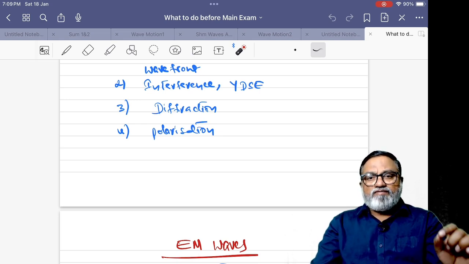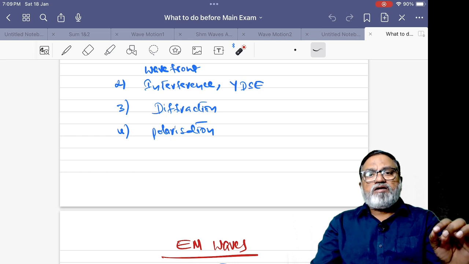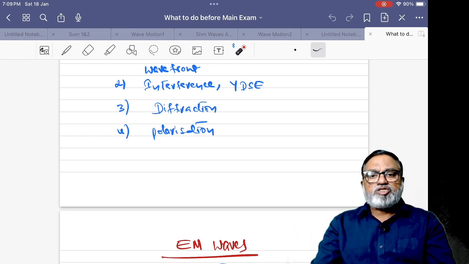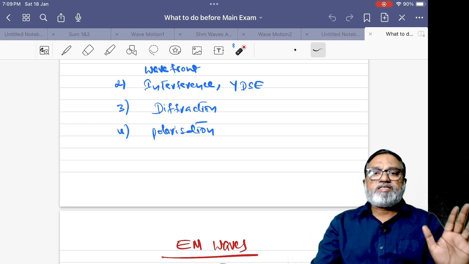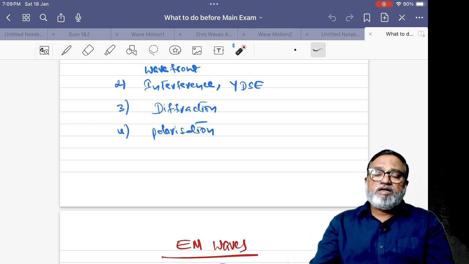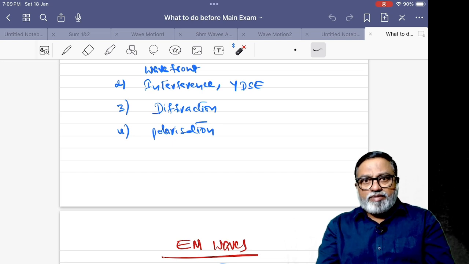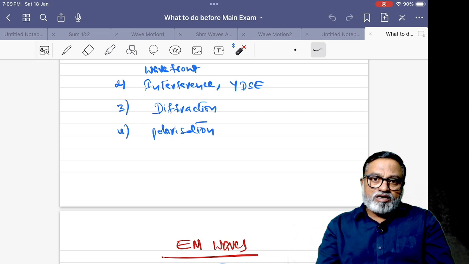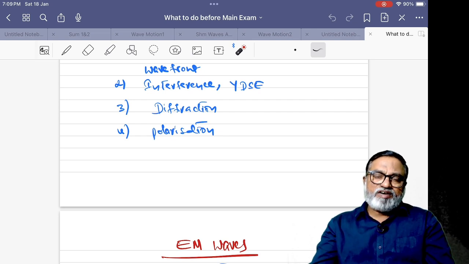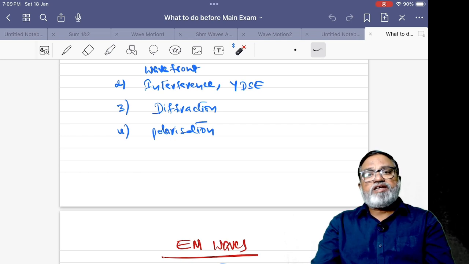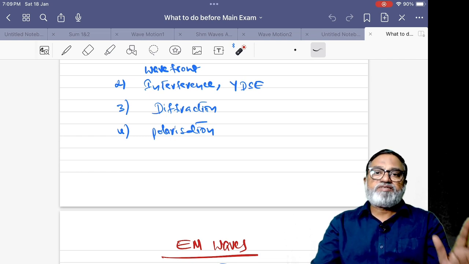Don't panic. Everyone can get more than 60% of the marks if you are thorough in formulas and concepts. At least for the students attempting on 22nd, you have to complete at least two times. The students on 24th, 28th, 29th, you have to finish at least three times all the formulas and concepts of all the chapters of three subjects: maths, physics, chemistry.